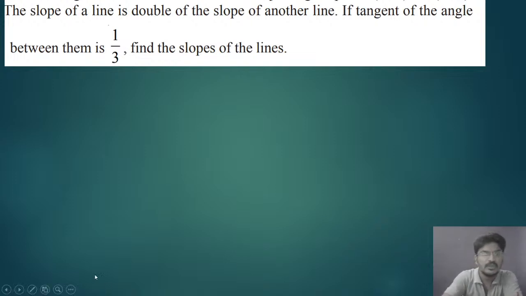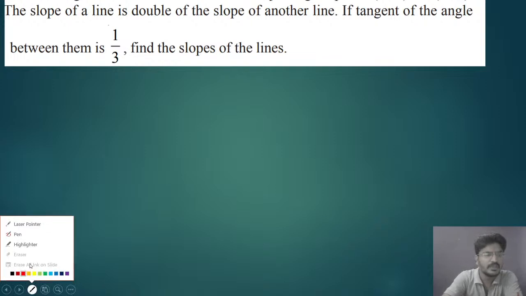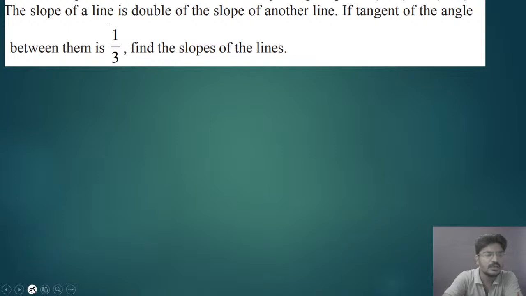Okay. So first see the problem. The slope of a line is double the slope of another line. That means here there are two lines. If the slope of one line is m, the slope of the other line is 2m, because they have given that the slope of a line is double the slope of another line.